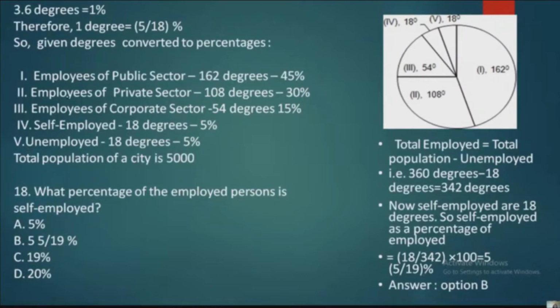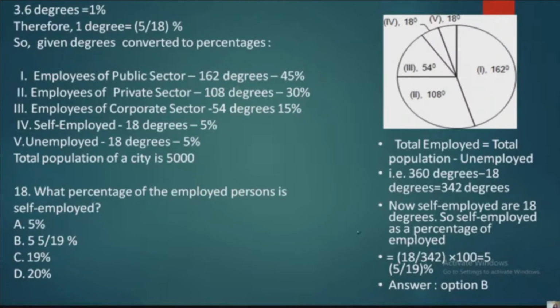See, total employed is equal to total population minus unemployed. So when you observe carefully, 360 degrees minus 18 degrees, that is 342. You have to calculate it in this way. Now 342 degrees, and self-employed are 18 degrees.